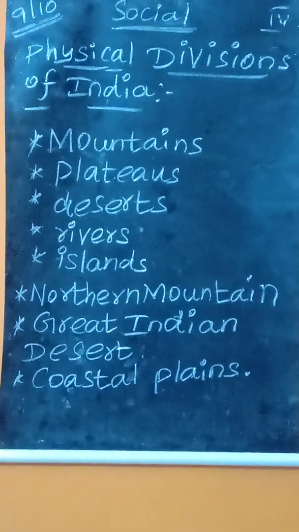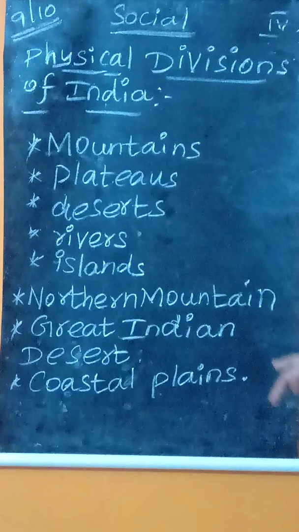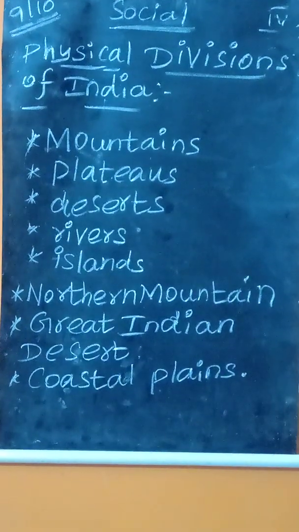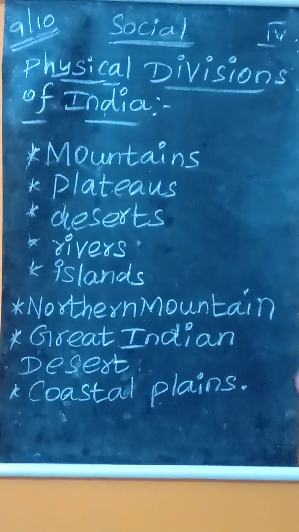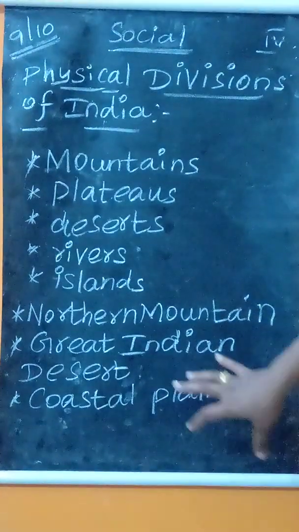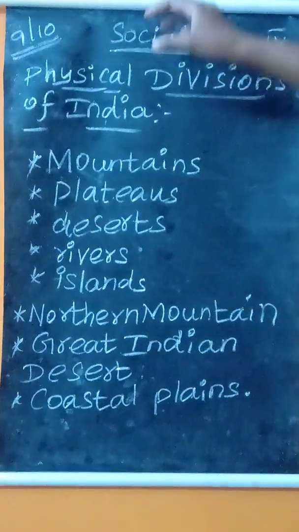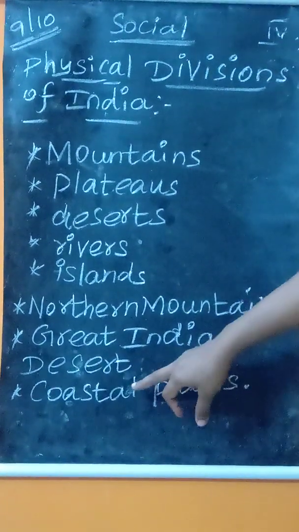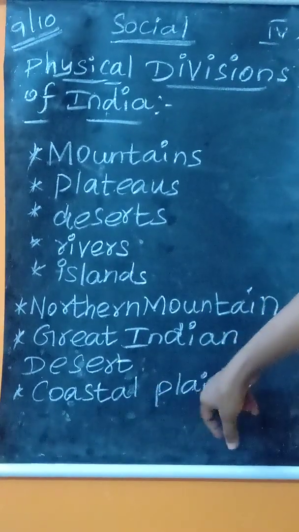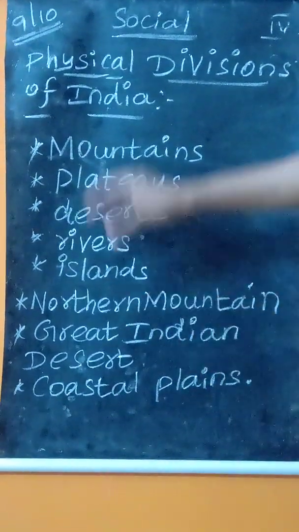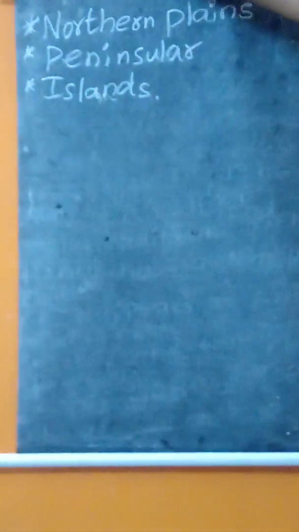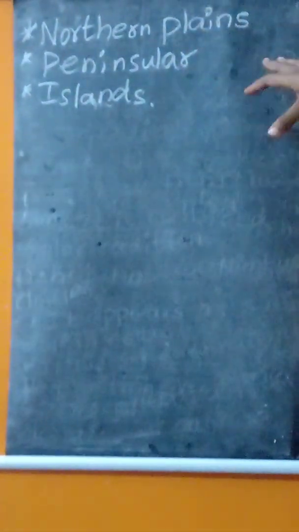The next one is called the coastal plains. Coastal plains means areas near the sea. We can see these plains near the sea, so they are called coastal plains. The meaning of coastal is sea areas. And northern plains, what is the meaning of plains?